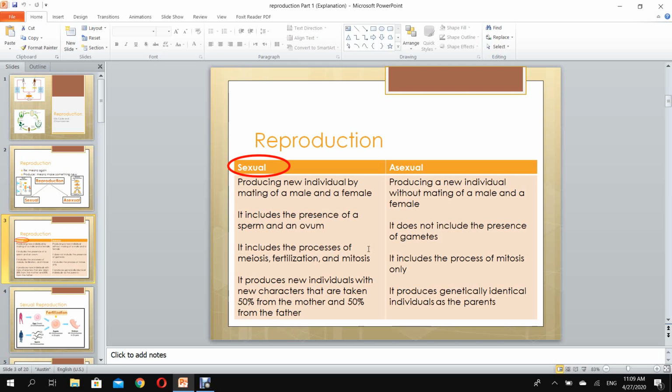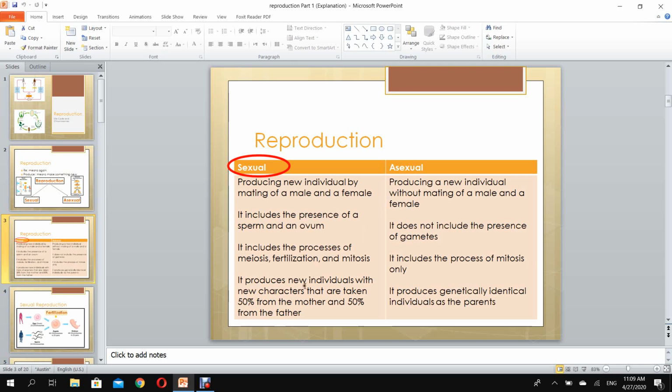These processes are meiosis, fertilization, and mitosis. We are going to talk in details about meiosis and mitosis later on, but now I want you to know that in sexual reproduction, we should have these three processes in order to have a new individual. However, in asexual reproduction, it is only the mitosis process that occurs in order to have a new individual.